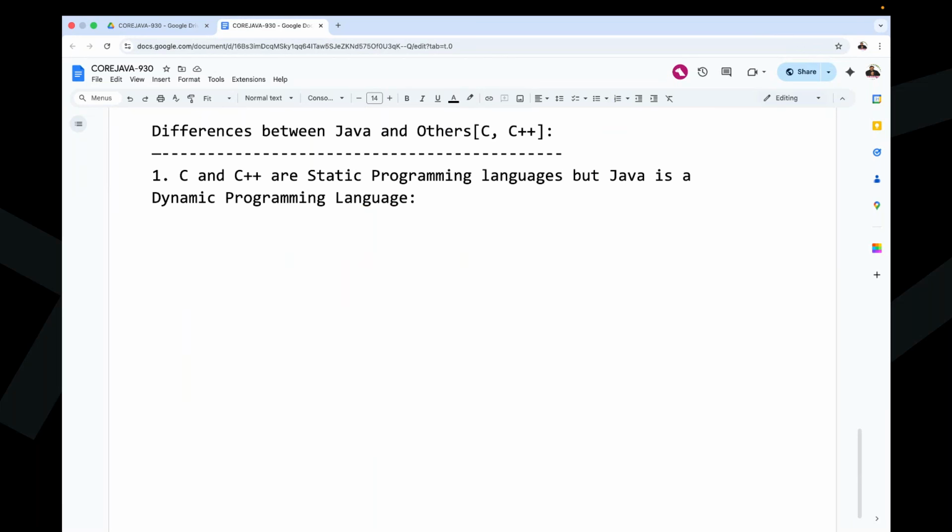After that, I will come back to C and C++ being static and Java being dynamic. Later on, I will talk about it. Now put complete focus on it. I'm going to discuss this content with a diagram. Observe carefully. I'm going to start with the basics.